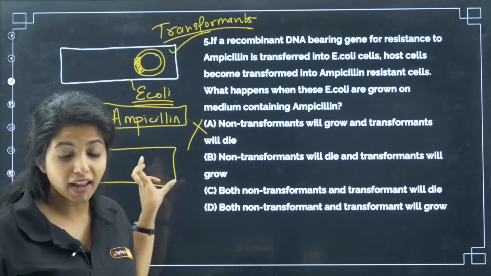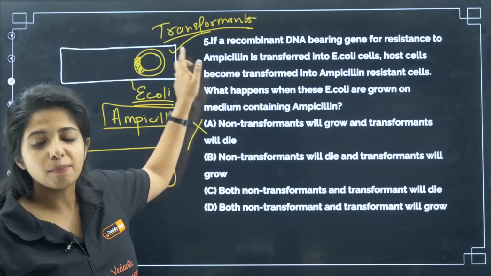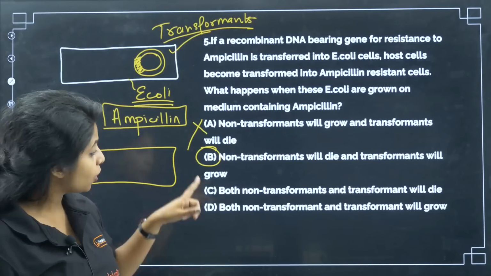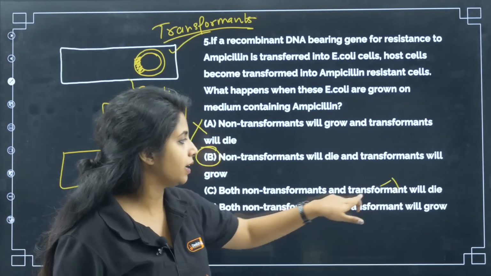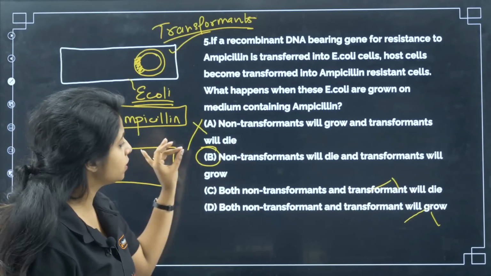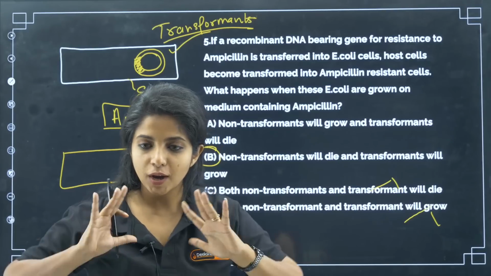That means the one that does not have this resistant gene will be dying, and transformants will be growing. Why? Because yes, they have the gene for resistance. So this is a correct statement. Now both non-transformants and transformants will die. Wrong. Both non-transformants and transformants will grow. Wrong. So it is just B that becomes your answer. Fifth question. All clear?